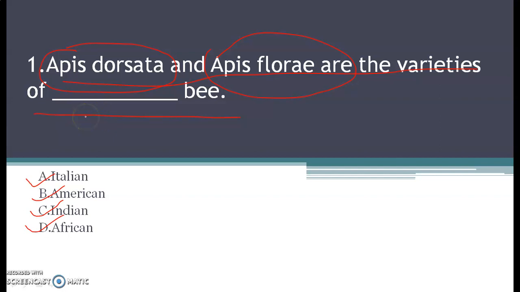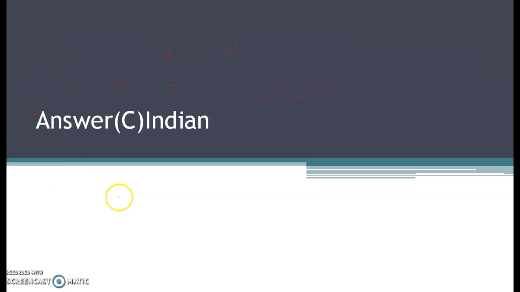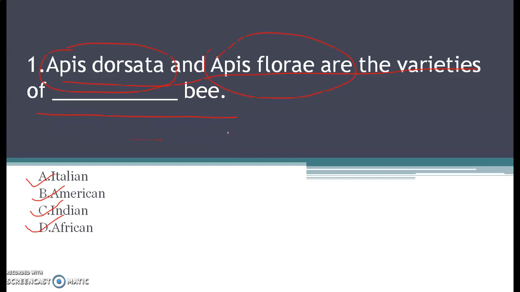So children, the correct answer for this question is option C, that is Indian bee. These two varieties, Apis dorsata and Apis florii, are the varieties of Indian honey bee.